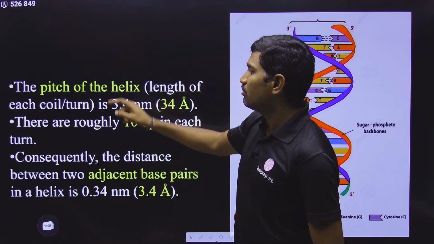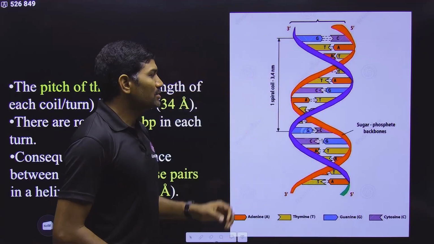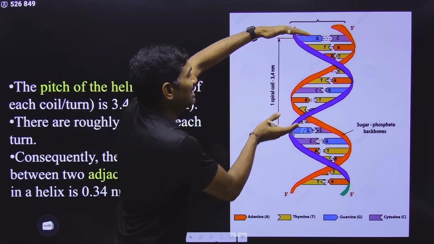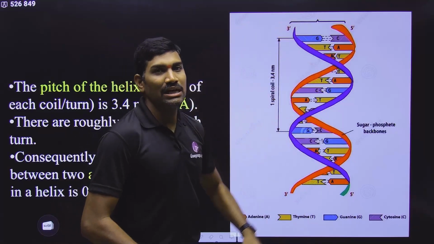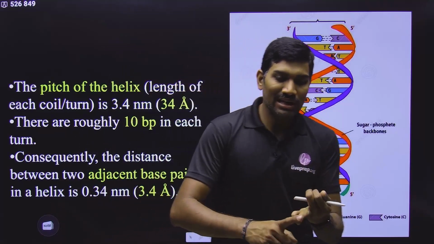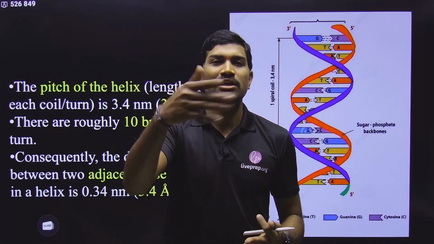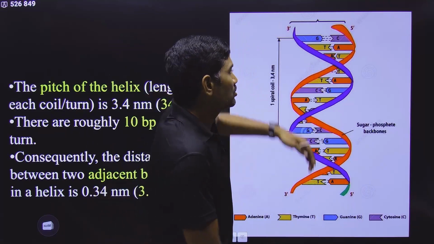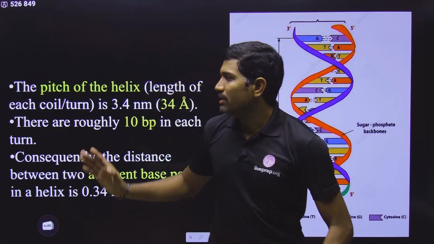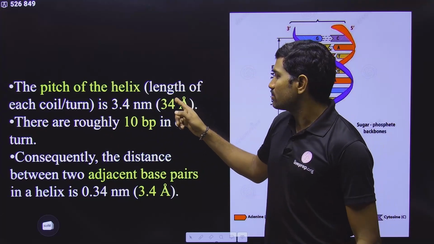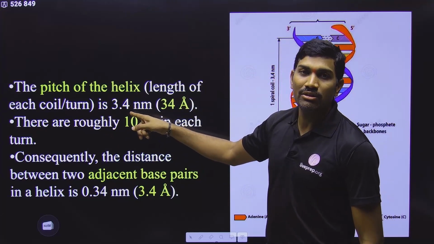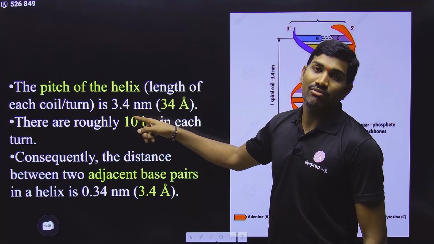Now let us continue. Now we are talking about the pitch. What does pitch mean? The length of one helix is called the pitch. In this pitch, or one helix, one coil, one turn, any name they can use, all are the same. So what is the length of this particular one? Very clearly they have mentioned that it is 34 angstroms. In angstroms it is 34, but in nanometers it is 3.4 nanometers.